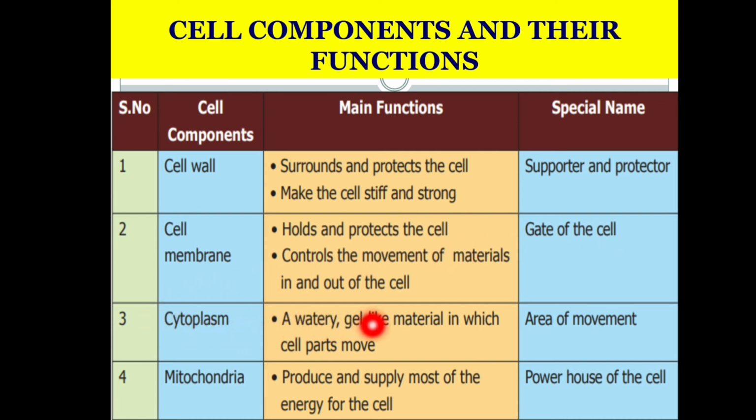Cytoplasm, a watery gel-like material in which cell parts move. It is called the area of movement. Then mitochondria produces and supplies most of the energy for the cell. It is called the powerhouse of the cell.